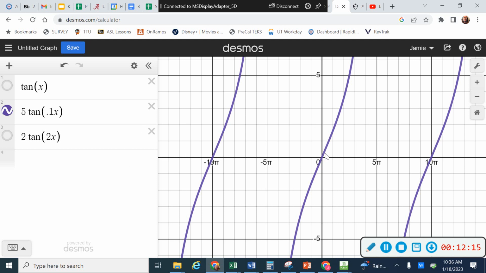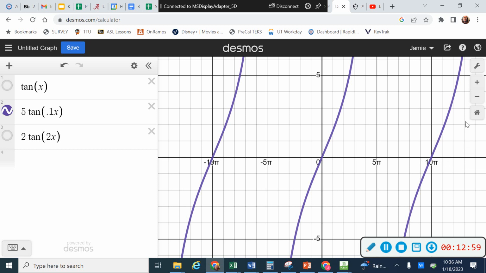Now you can see that I've got an up, an asymptote right here at 5 pi, and a down, and they're all happening between 0 and 10 pi. So one tangent graph is an up, an asymptote, and a down. All of that's happening in that one period of 0 to 10 pi. This question's asking me about vertical asymptotes. If I look at this one, I've got a vertical asymptote right here at negative 5 pi. I've got another vertical asymptote right here at 5 pi. If I kept going out, I'd have another one at 15 pi and negative 15 pi.